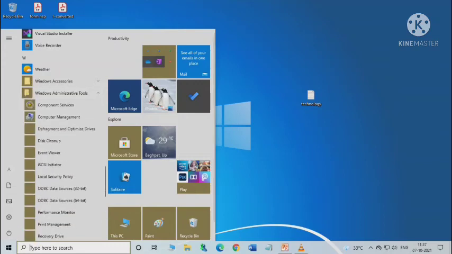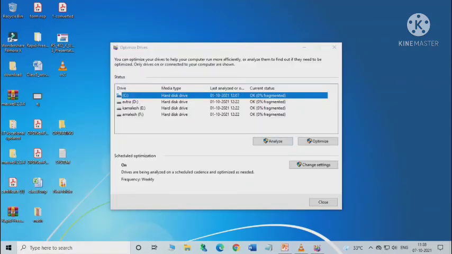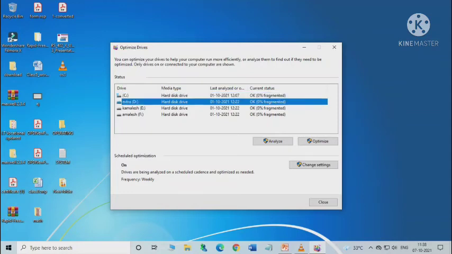Here it is, the Windows administrative tools. Click on the down arrow here, then click defragment and optimize drives. If you click on this, you can see the optimize drives program window opens as shown here. Now select the desired partition of your hard disks. Here all the hard disks are available. Suppose I am selecting D.